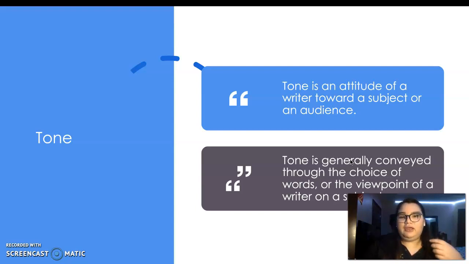So think about, okay, how do you know when someone's mad at you through a text? They send a K with a period, and you're like, they're mad. Why? Because they chose to send you a K with a period to let you know that they're angry. They didn't send an okay, or they didn't spell out the whole word. So you're able to pick up on that tone very quickly. That's the kind of idea we want to get when we're reading our books.